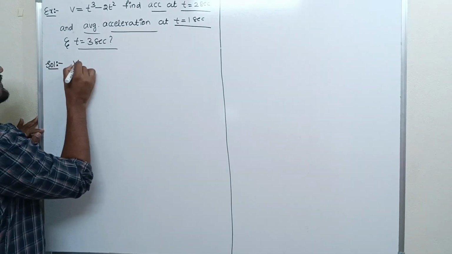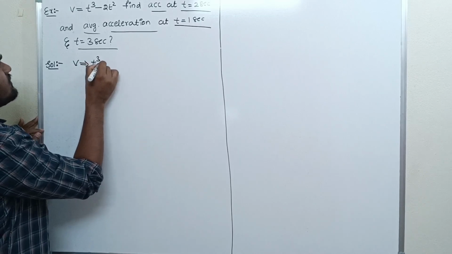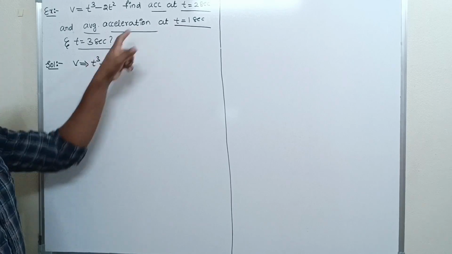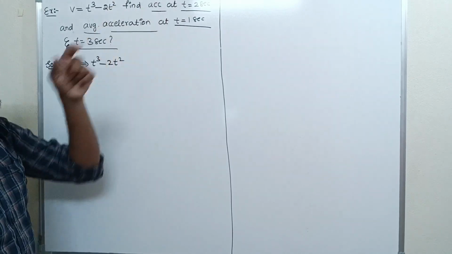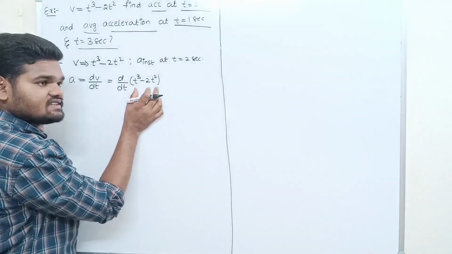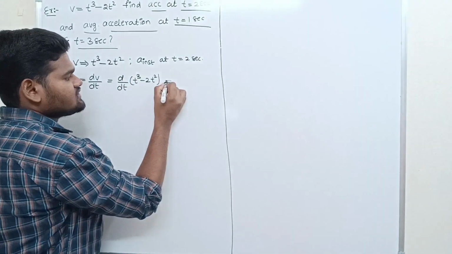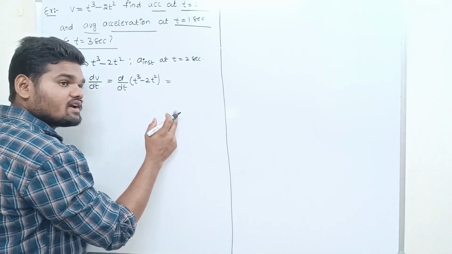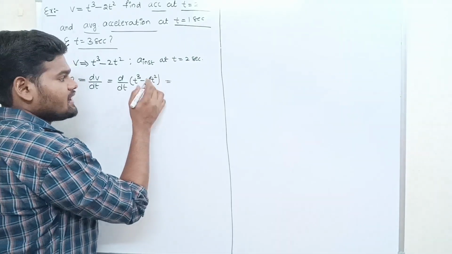Solution. We can take velocity equal to t cubed minus 2t squared. This is the given velocity equation. What are they asking? Find the acceleration at t equals 2 seconds. So we have to differentiate this term. d/dt of x to the power n is n times x to the power n minus 1.